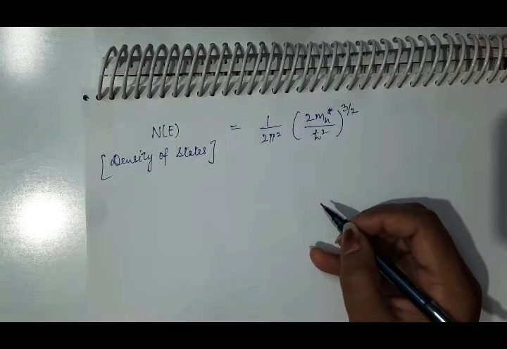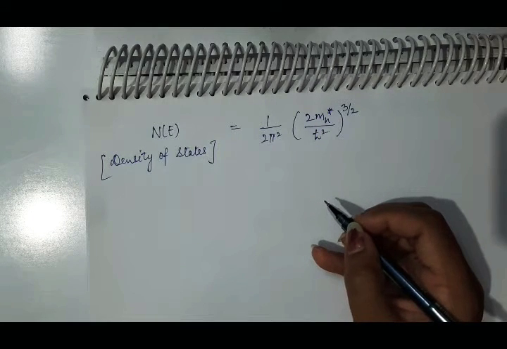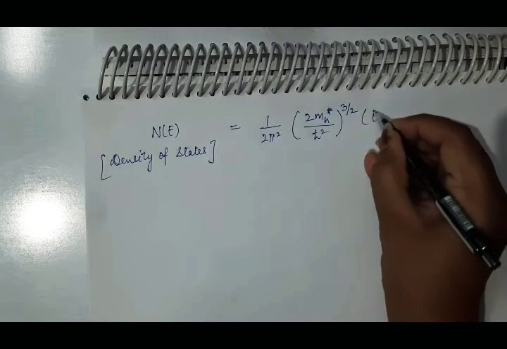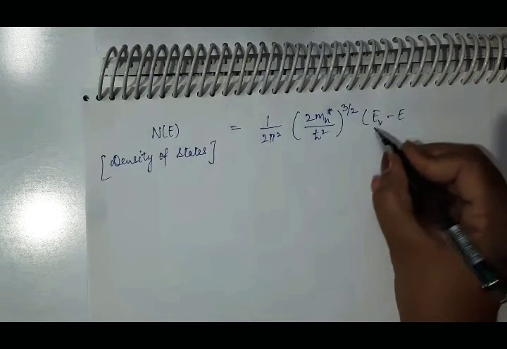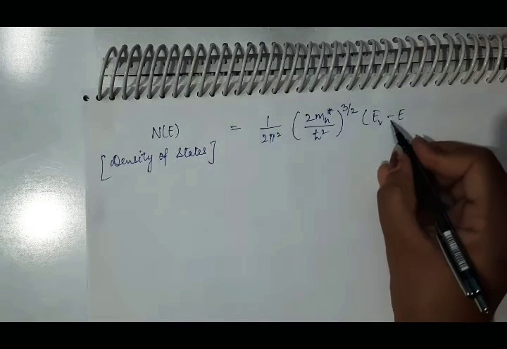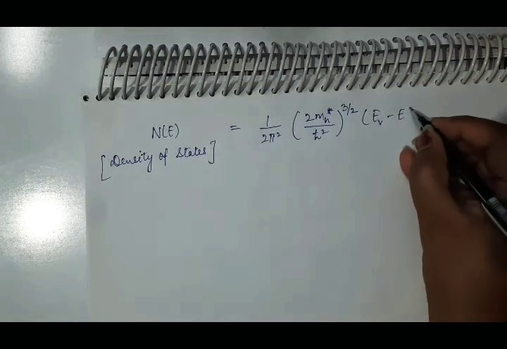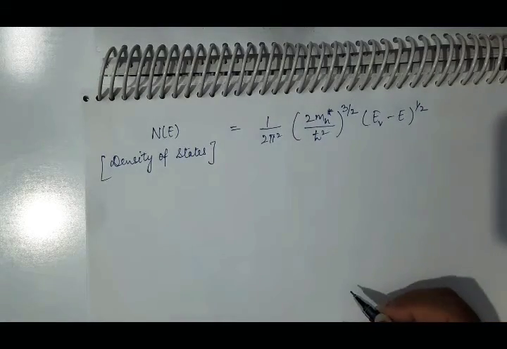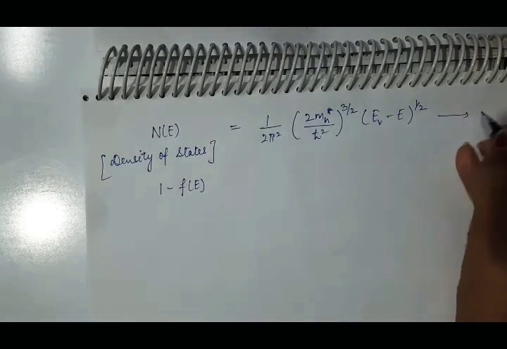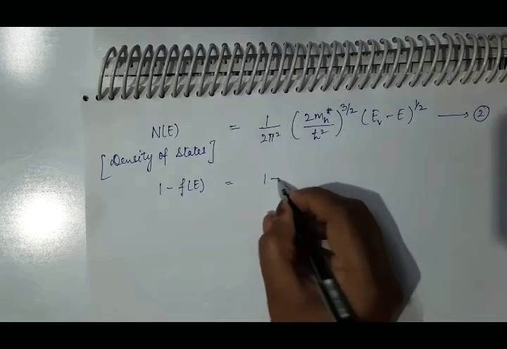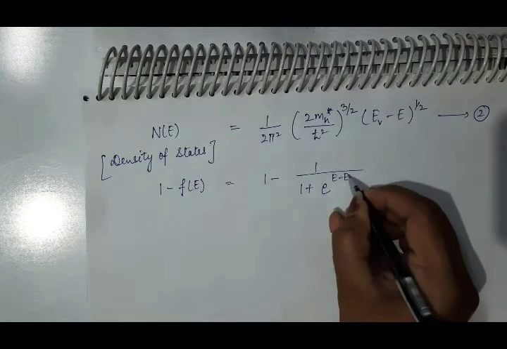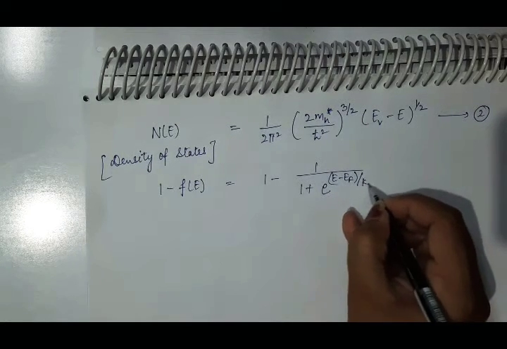So instead of E minus EC, here we will have EV minus E, because we are discussing the valence band. Here EV is the uppermost energy, so that is why EV minus E. In the case of the conduction band, it was E minus EC because E was greater than EC. So this is the value of the density of states. And what will be the value of this 1 minus Fe? Suppose this is equation 2. It will be 1 minus 1 upon 1 plus e raised to power E minus EF by kT.